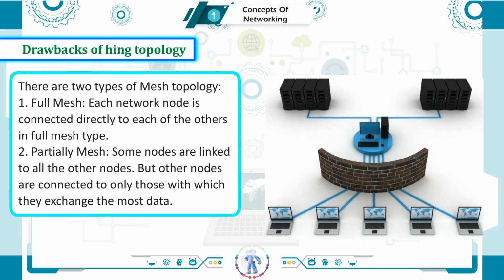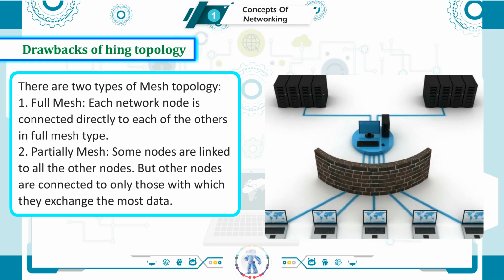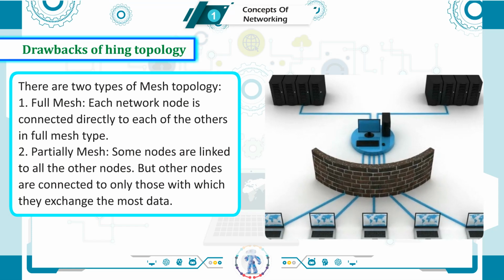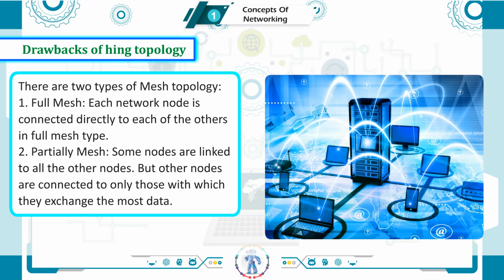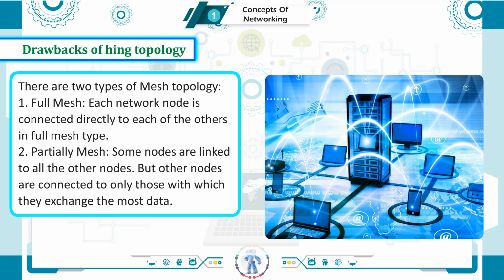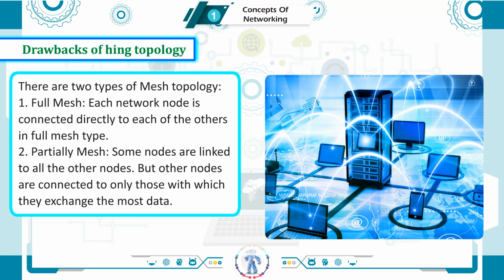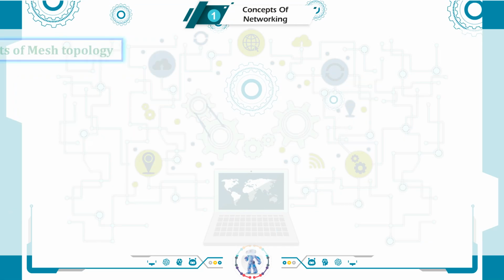1. Full mesh. Each network node is connected directly to each of the others in full mesh type. 2. Partial mesh. Some nodes are linked to all the other nodes, but other nodes are connected to only those with which they exchange the most data.